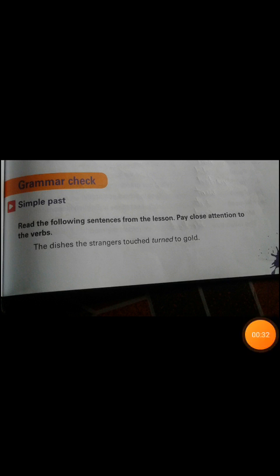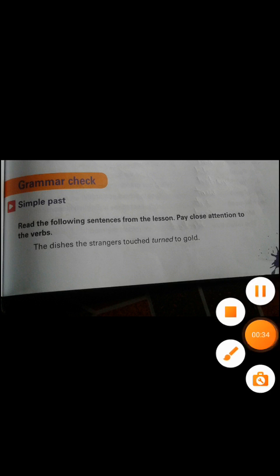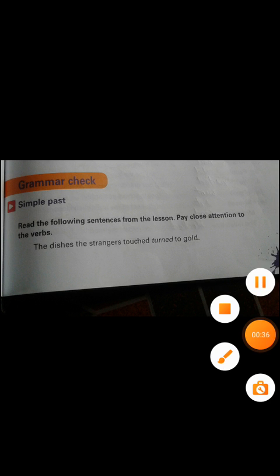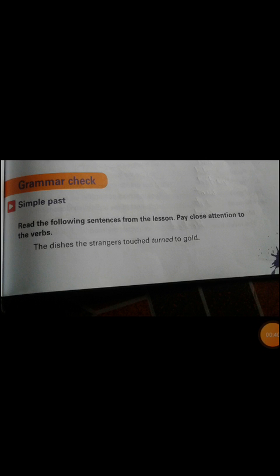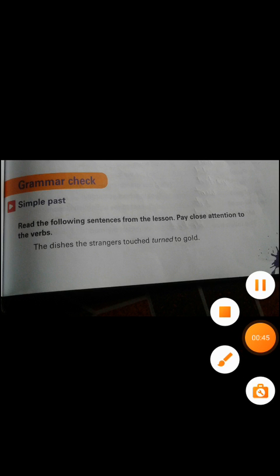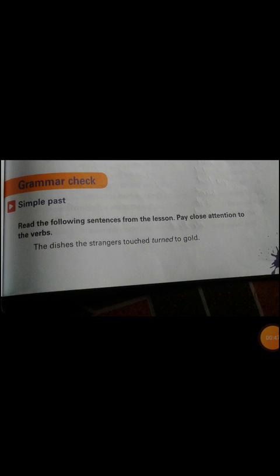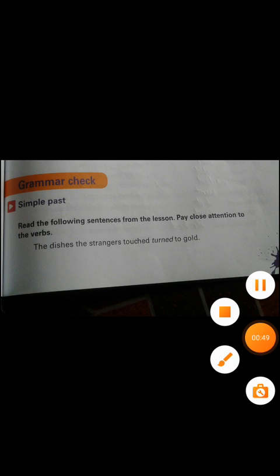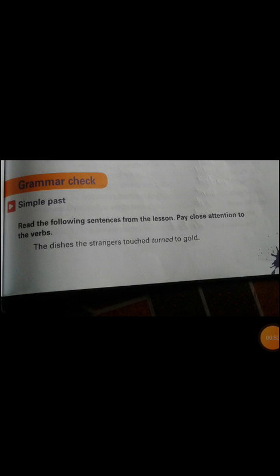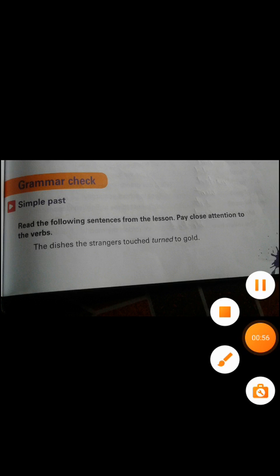Here some sentences are given. Let's read it from the lesson and then try to understand. A sentence is created to make meaning, with the help of verbs, action words. The stranger's touch turned the dishes to gold. So in the story I told you, the dishes, the eatable things, were displayed on the table.